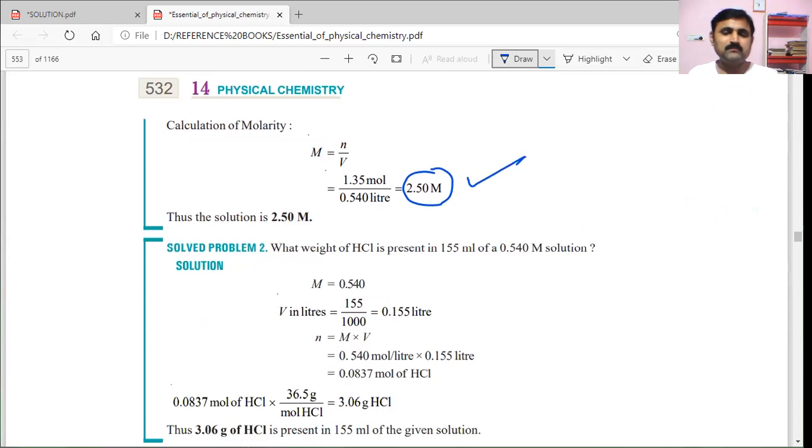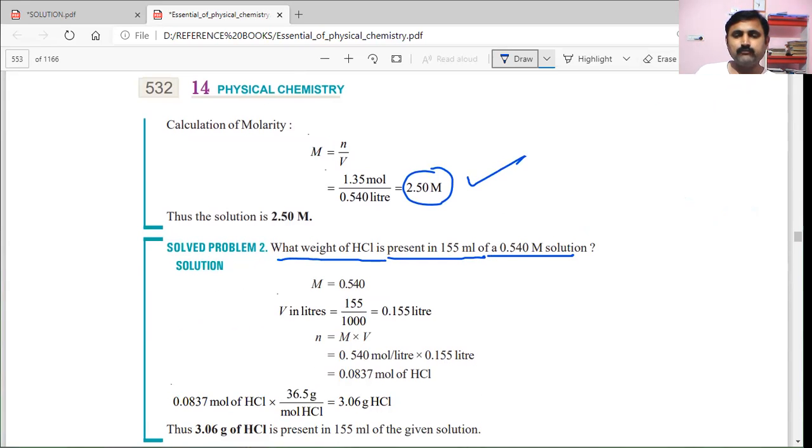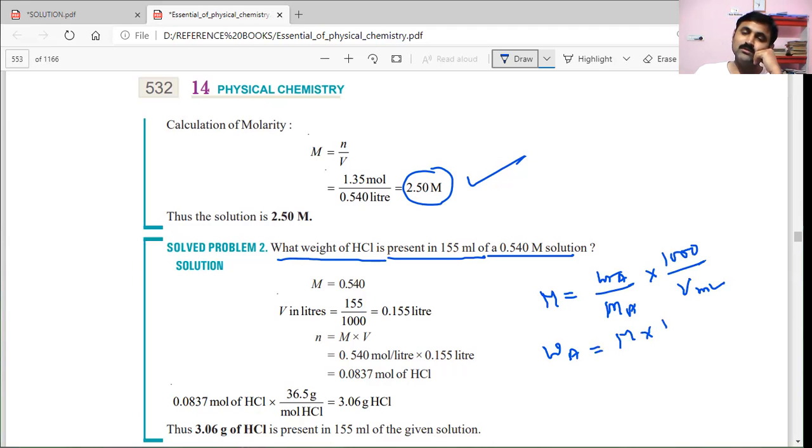See another problem on molarity. What weight of HCl is present in 155 ml of 0.54 molarity solution? What is the molarity formula? Weight by molecular weight into 1000 by V in ml. The weight of solute HCl is molarity into molecular weight of HCl into volume of the solution in ml by 1000.